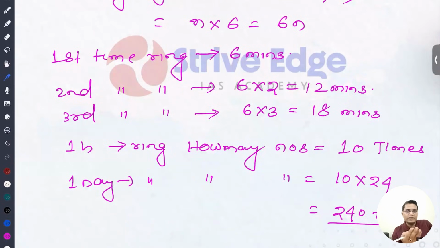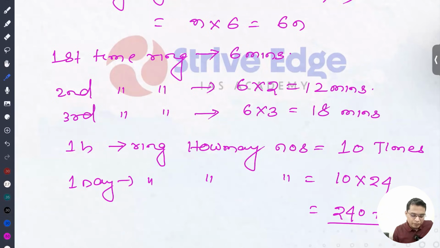Let's say they say there are two bells. One bell rings once in 2 minutes, another bell rings once in 3 minutes, and they both ring at the same time. So in a day, how many times do they ring together? We'll have to find it in this way.